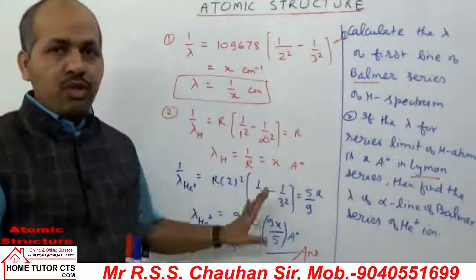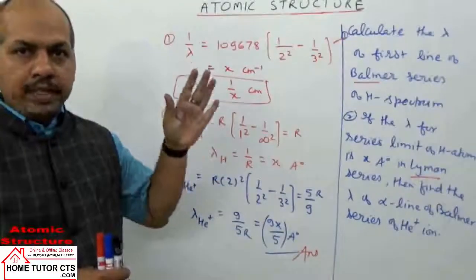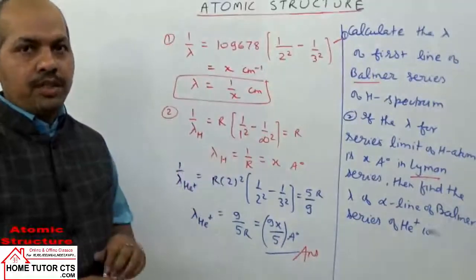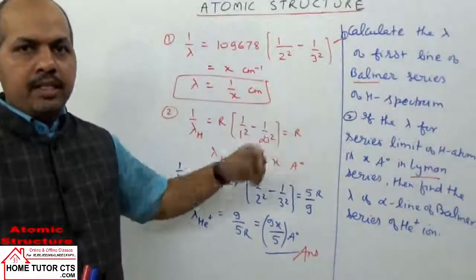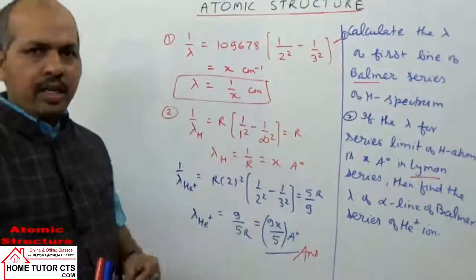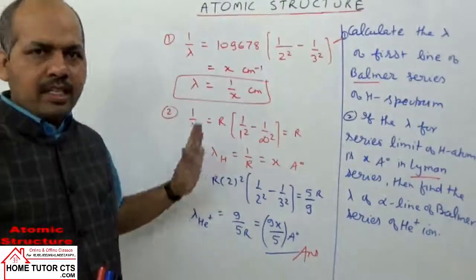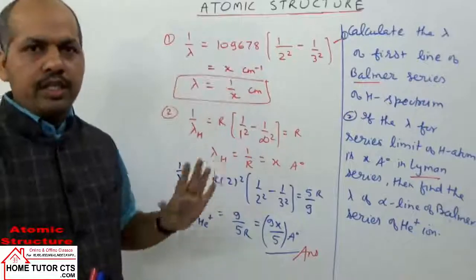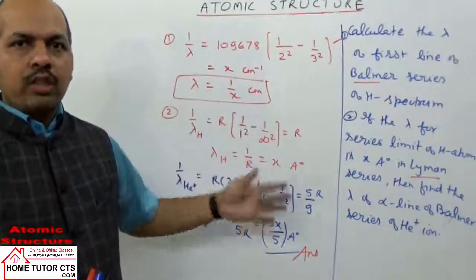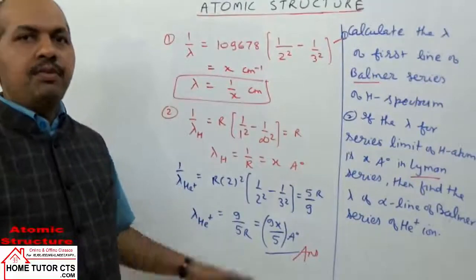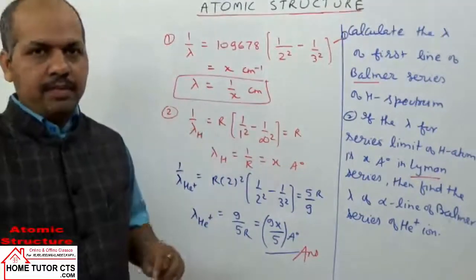So in this kind of question, you only have to be careful about the wording of the question. Alpha line, beta line, first line, second line, gamma line, third line, series limit line, last line, highest energy, lowest energy. I have already given you the points. You can apply those points and then solve the question very easily and comfortably in any entrance exam.